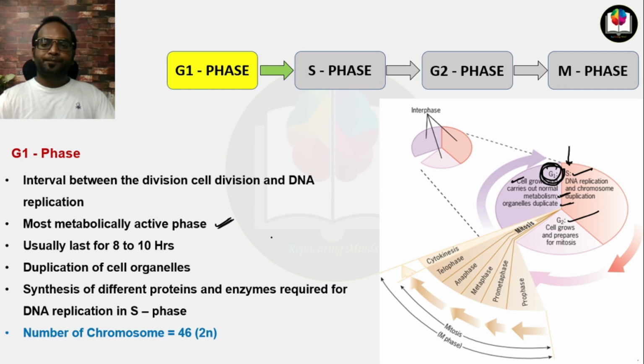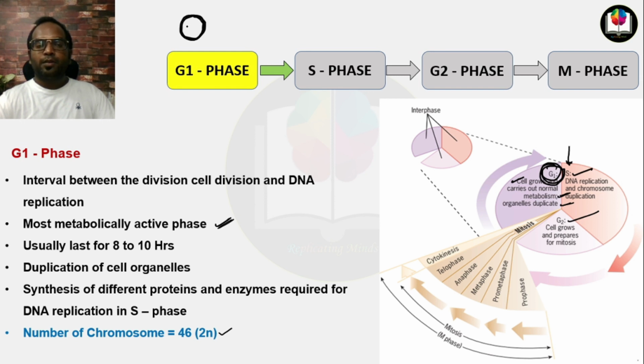Now this is very important for you. Here, the number of chromosomes in the cell is 46. Remember one thing, this is a cell and it is not yet divided. It has started its journey.